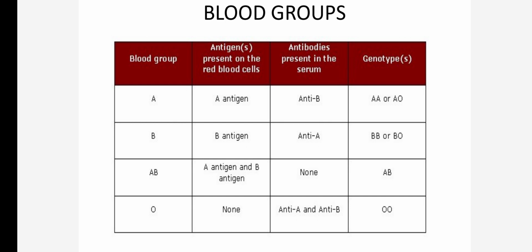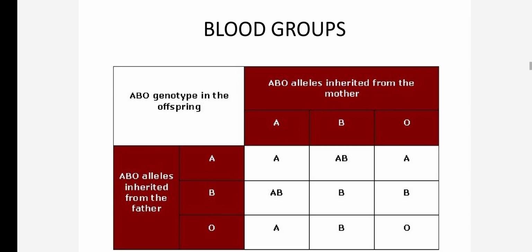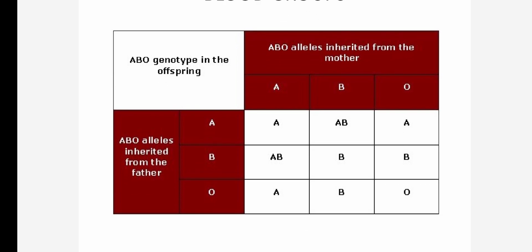The same is shown in this table: A has antigen A, antibody B, and the genotype can be AA or AO. In blood group B, the antigen is B, the antibodies are A, and the genotype is BB or BO. In blood group AB, the antigens are A and B, there are no antibodies, and the genotype is AB. In blood group O, there are no antigens, both types of antibodies, anti-A and anti-B, are in the blood, and the genotype is OO. Depending upon this, we have the blood groups. This is the repetition of what types of genotypes we can have.